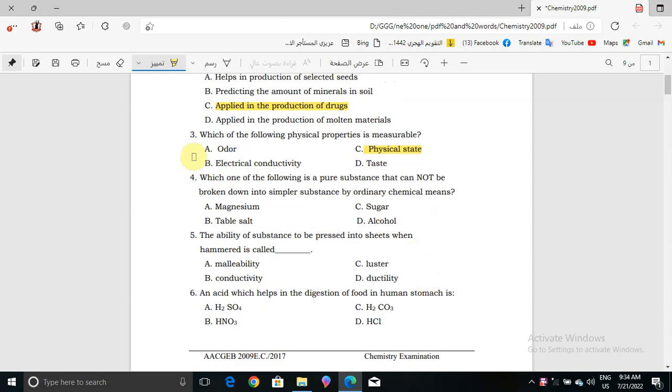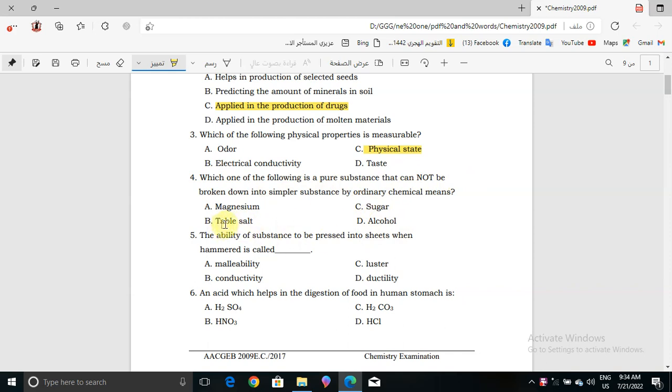Now, question number 4. Which one of the following is a pure substance that cannot be broken down into simpler substances by ordinary chemical means? Here we have magnesium, table salt, sugar, and alcohol. Which one is a pure substance among the four choices?